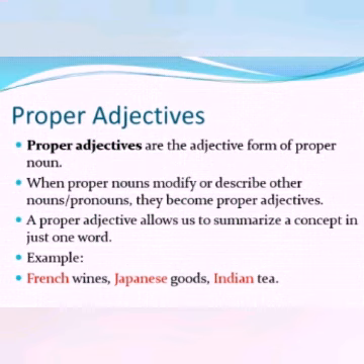For example, French, Japanese, Indian. Okay, these are the adjectives which indicate the proper nouns. It indicates a particular place, a particular person or a particular thing.